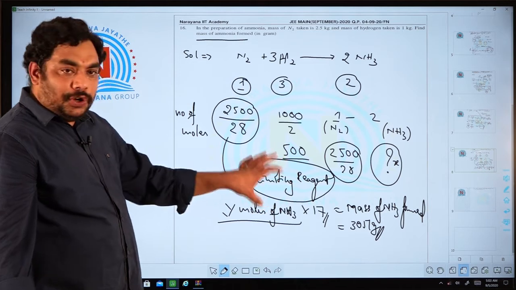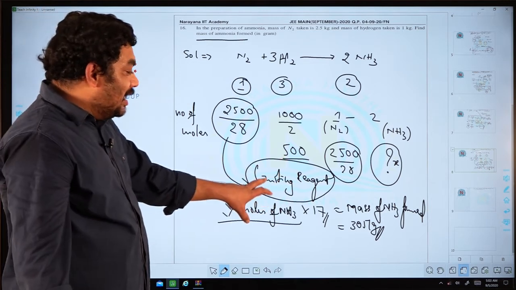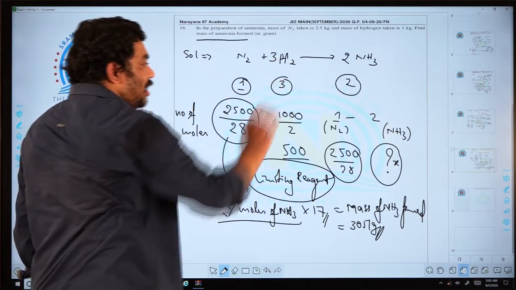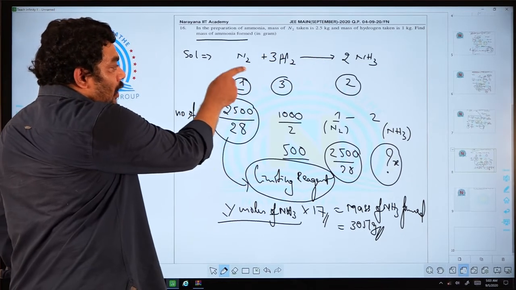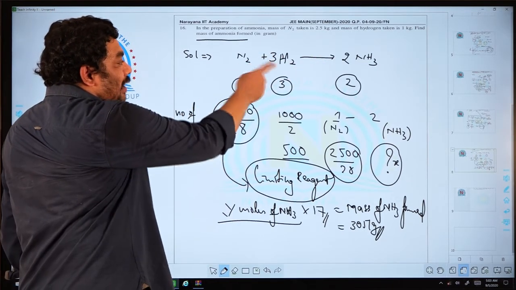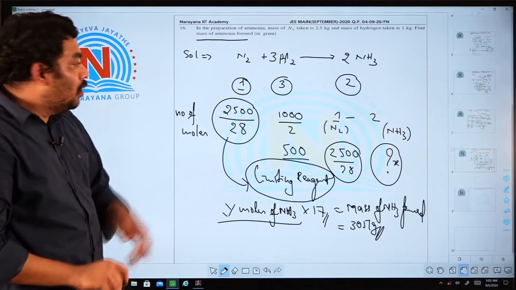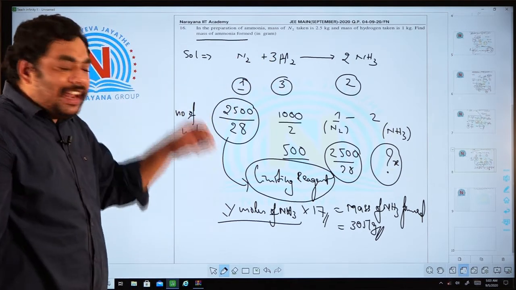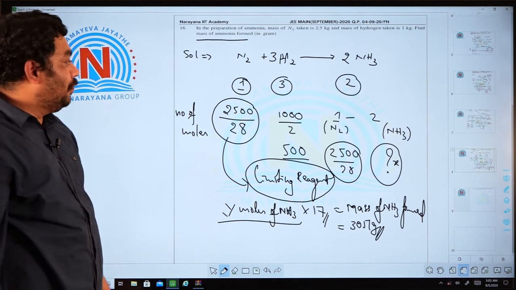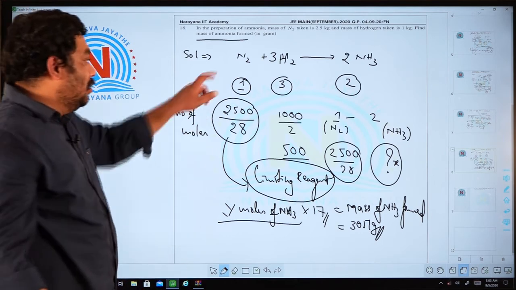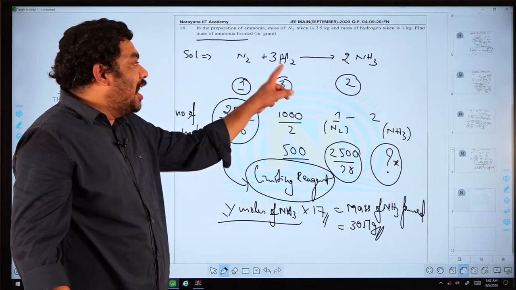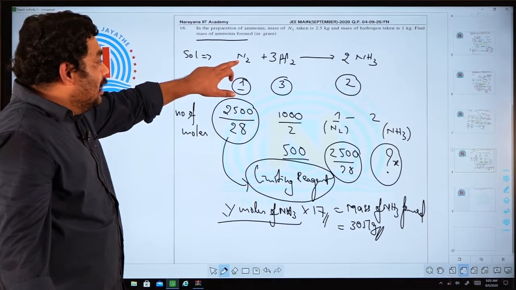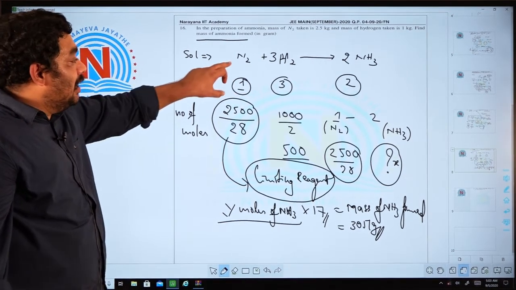The process you should know. Here the important thing is the limiting reagent. What is a limiting reagent? In a reaction, if I am taking different quantities of reactants, according to the stoichiometric quantity, one reactant may be less in quantity. For the complete consumption of hydrogen, that much amount of nitrogen is not available here. Then this is called the limiting reagent.